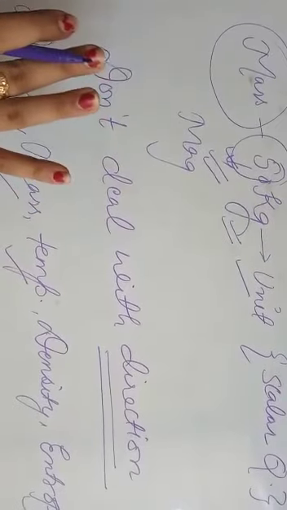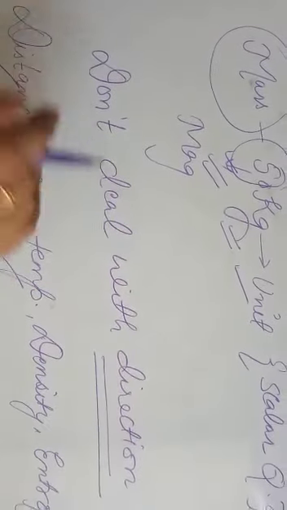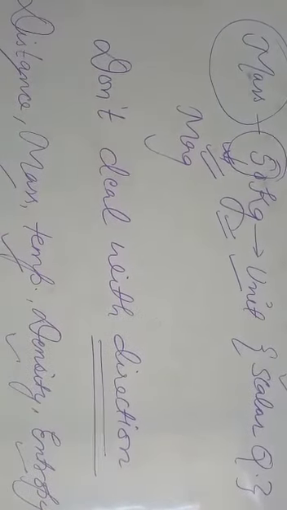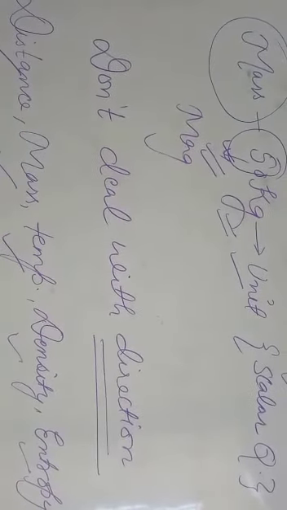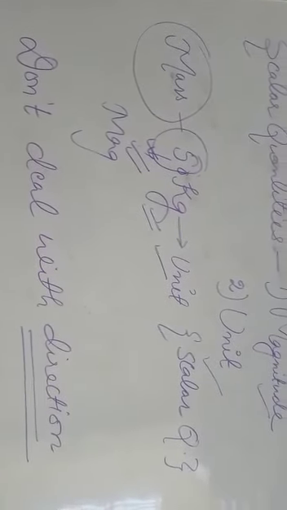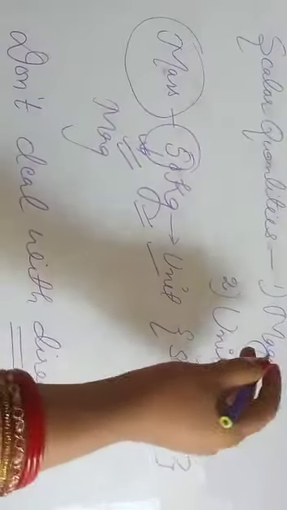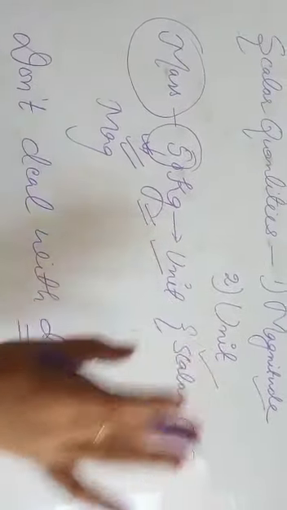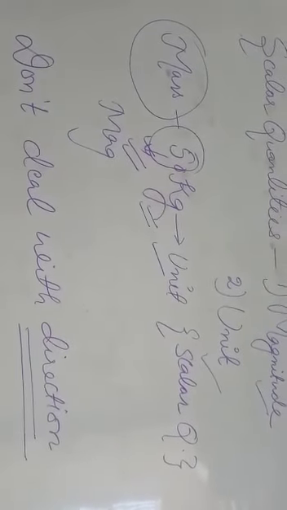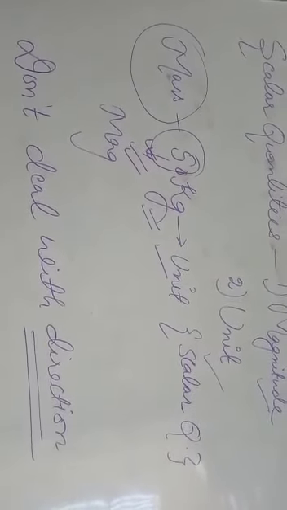It does not make sense if we link it with direction. Therefore, it is a scalar quantity. Density, entropy, etc. are examples of scalar quantity. So what is a scalar quantity? Any quantity which deals only with magnitude and unit, and does not deal with any direction, is known as a scalar quantity.